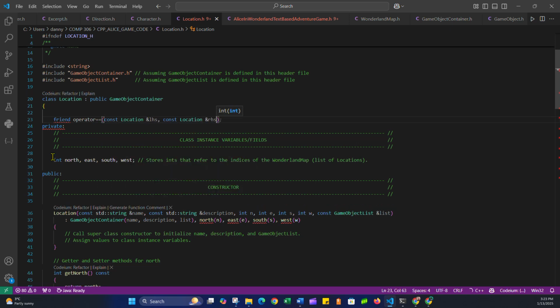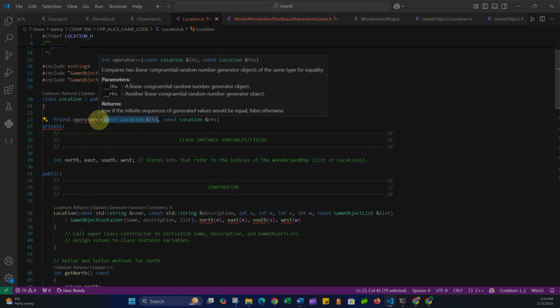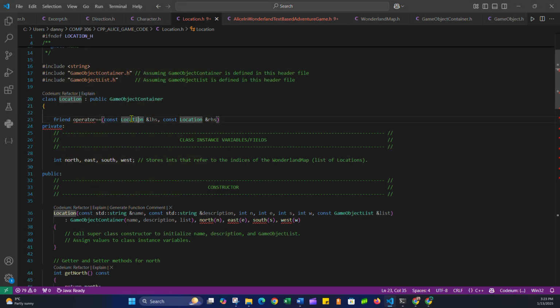It's prompting me to automatically put in two parameters. A left-hand side parameter, which will be on the left-hand side of the operator. So constant, so pass in a location by constant reference. We're not going to change the location that gets passed in, and that's going to be our LHS, left-hand side. That's just a parameter name. I can make this anything. And then the second location object will be here. And what is it going to do? It's going to return a boolean.